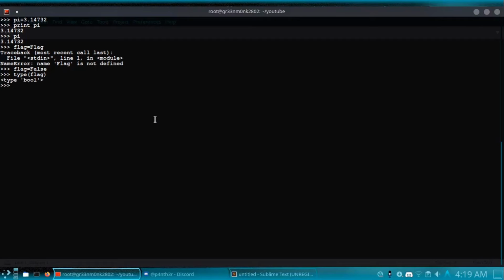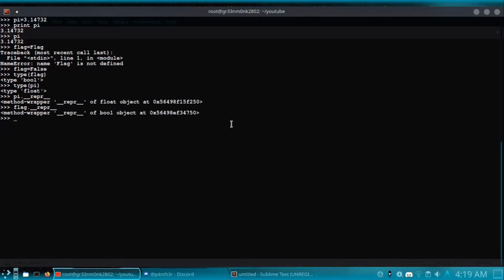So now if I check the data type of the flag variable, it's actually a Boolean kind of data. Interesting, right? So we have talked about the integer kind of object, the floating kind of object, and the Boolean kind of object. Let me show you the data type of pi as well. You can see an object of type float, and you can also get the representation, REPR. You can see float object. Similarly, for flag, bool object. So I hope you get the idea that in Python each and everything is going to be an object, and the variables are actually a reference to that object.